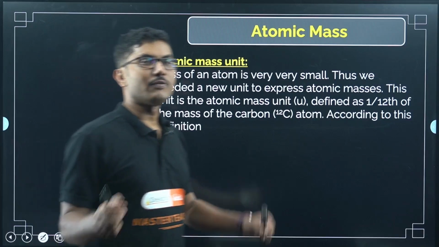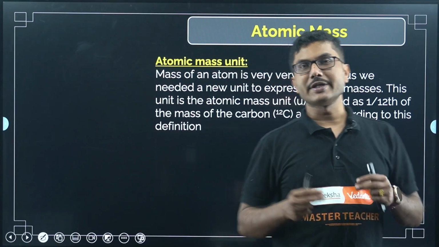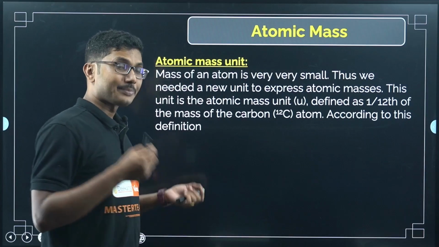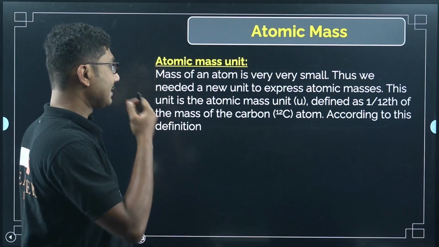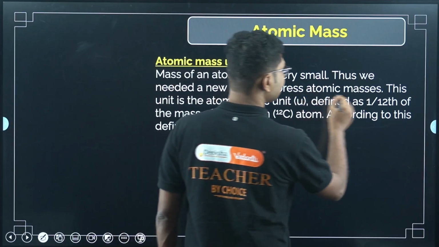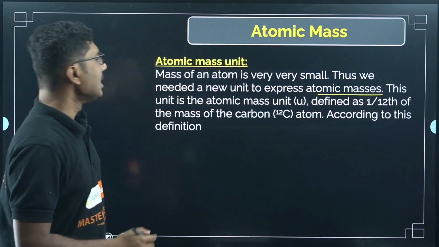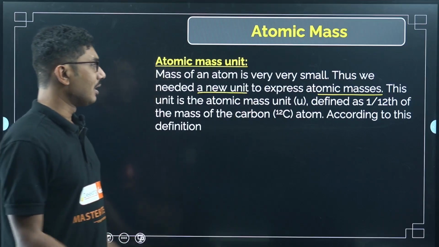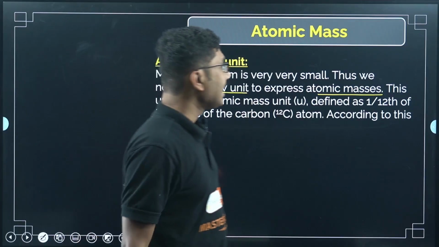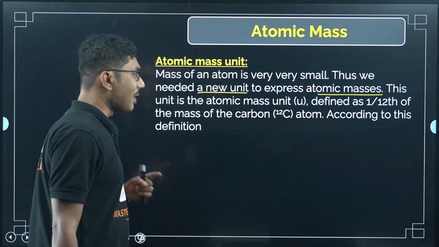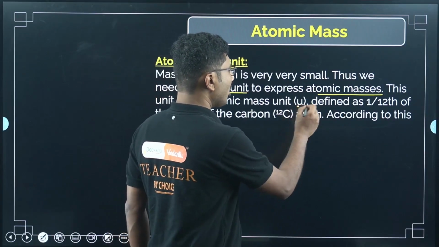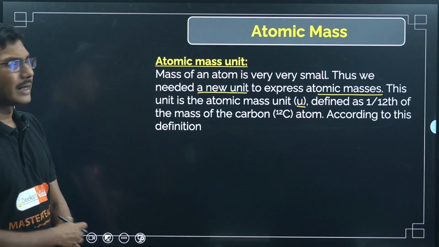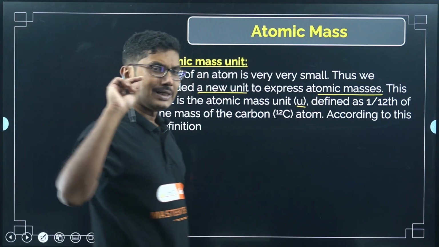Similarly, in the case of mass also, the atom is very small and its mass will obviously be smaller. So to express the atomic masses, we needed a new unit. This unit is the atomic mass unit, small u. Previously it used to be denoted by amu, but now it is denoted only using u.